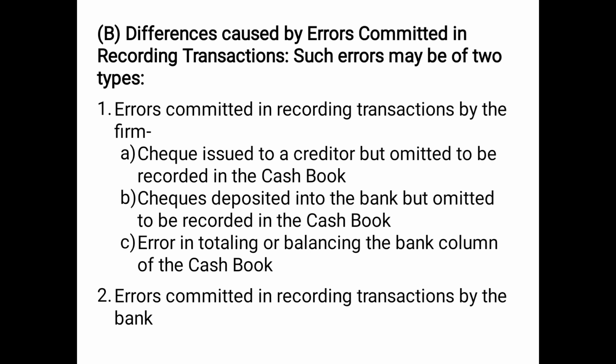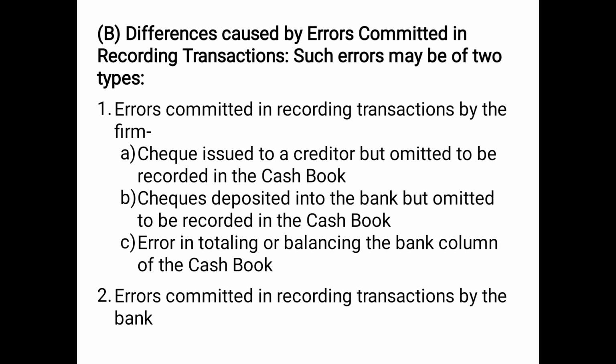Then the third is error in totaling or balancing the bank column of the cash book. It can be that we have committed the mistake in totaling or balancing. The total was coming to 5,000. We have written let's say 4,900. So again there will be a difference of 100 rupees. So these three are the errors committed by the customer or the firm in the cash book.